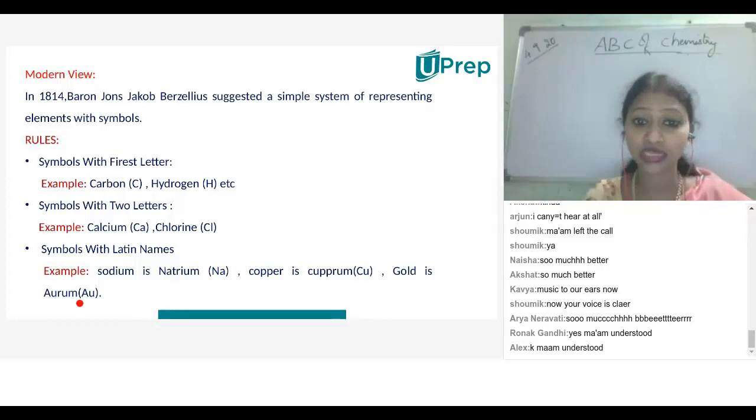The third rule he considered is based on Latin names. Sodium is obtained from natrium. Copper he derived from the Latin word cuprum, so it is Cu. And gold he has obtained from the Latin word aurum, that is Au.